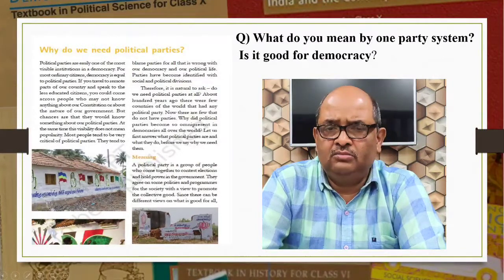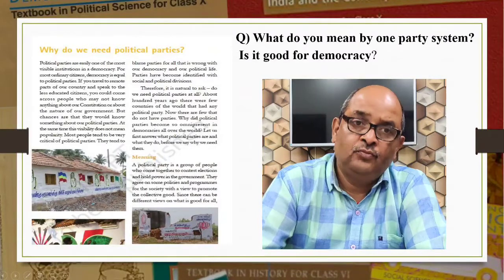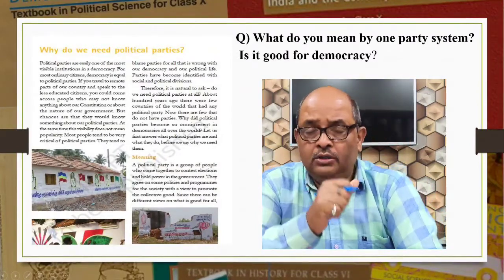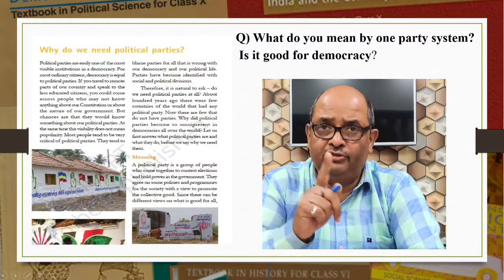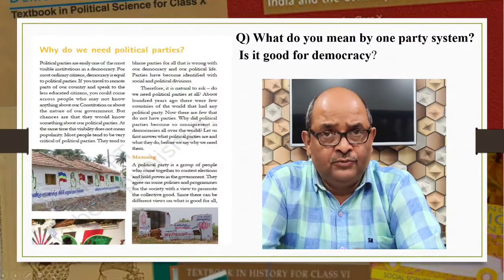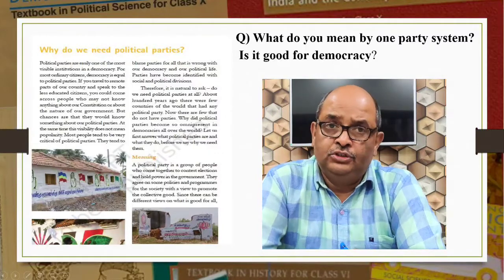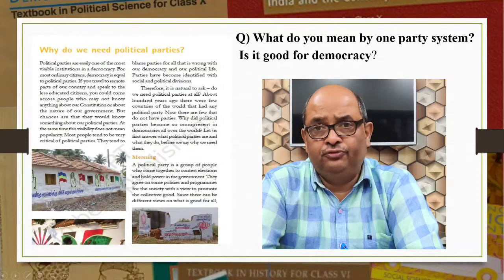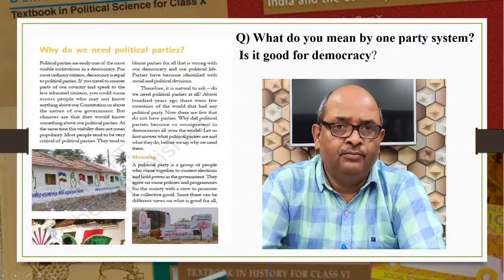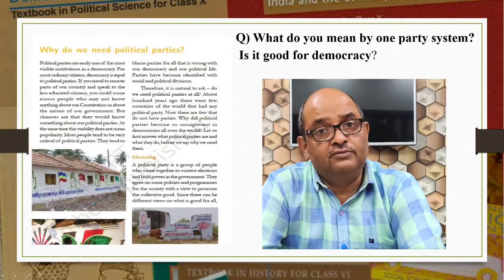One party system goes contrary to the principles of democracy. All the powers are concentrated with one party. There is no power sharing. Only one political view prevails. The opposing views are not allowed to spread. The party does not have to face any competition from any rival. Therefore, it need not always be responsive to the aspirations of the people.